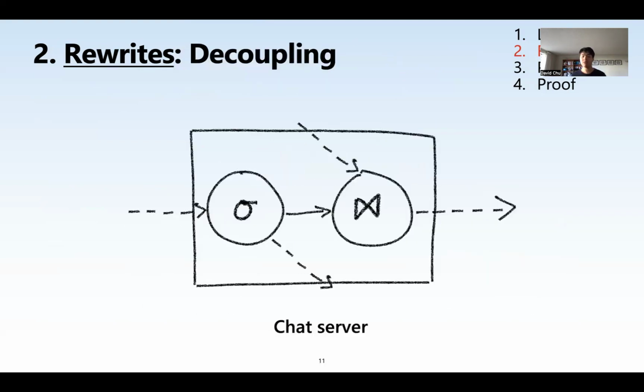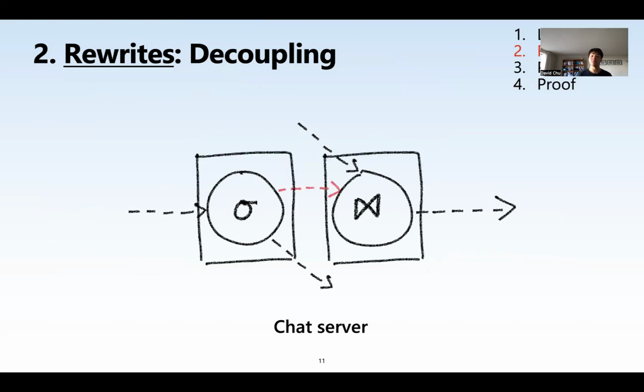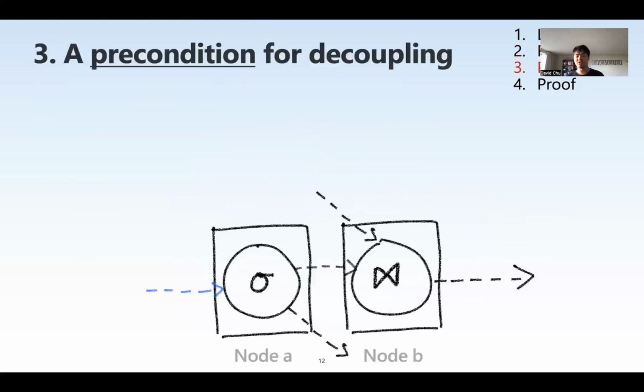All right, now let's try to decouple our chat server, right? If this chat server is the throughput bottleneck, maybe we'd like to decouple it. We'll just move the join logic to another node, change the data flow into message passing. But the big question here is, do we know if this is correct? Hard to say. This is where preconditions come in.